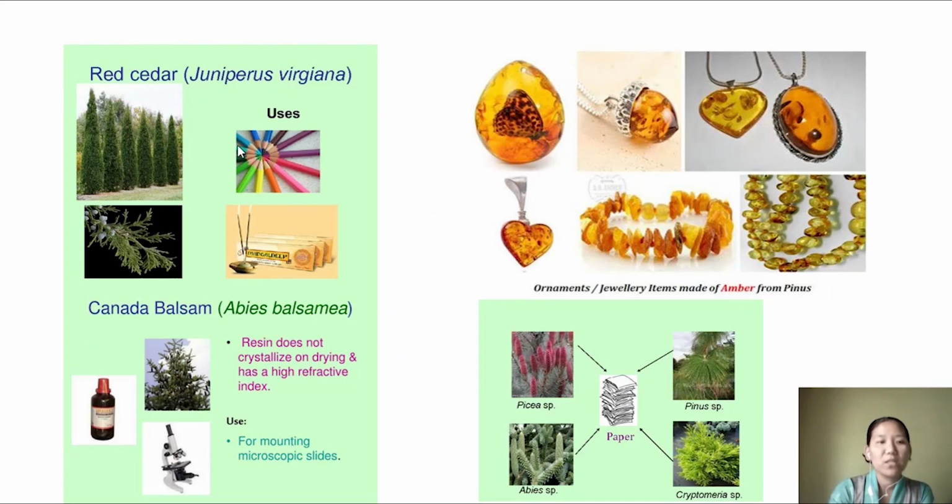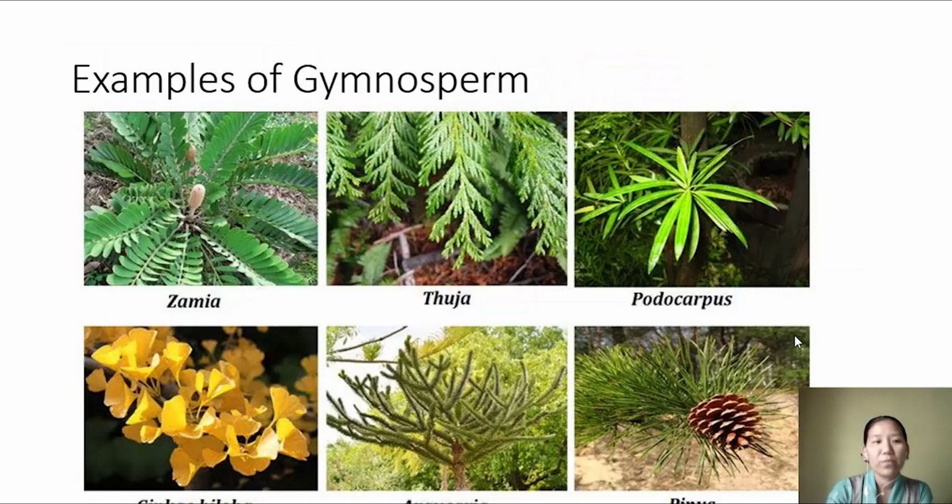Here again you can see this plant used in pencils, and thuja used in making incense, and then Canada balsam, the resin produced, is used in mounting microscopic slides. And then these are some ornamental items obtained from Pinus. And different species in the gymnosperms are used in paper making. Some more examples you can see: Zamia, Thuja, Podocarpus, Ginkgo biloba, Araucaria, and Pinus.